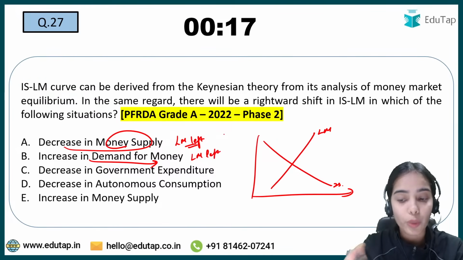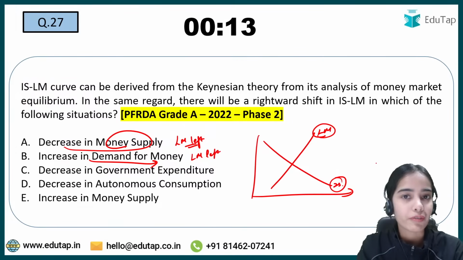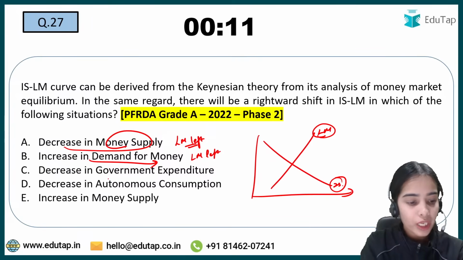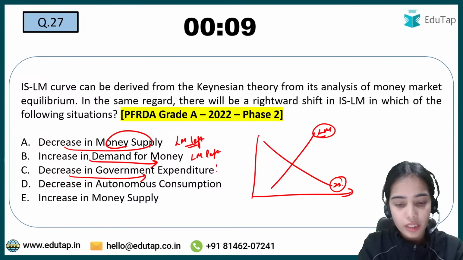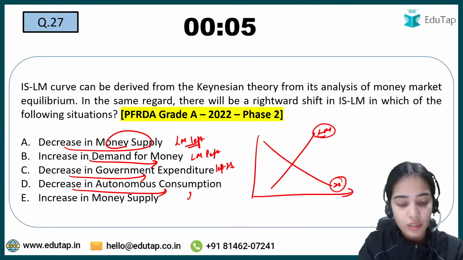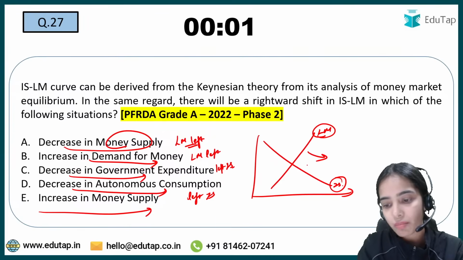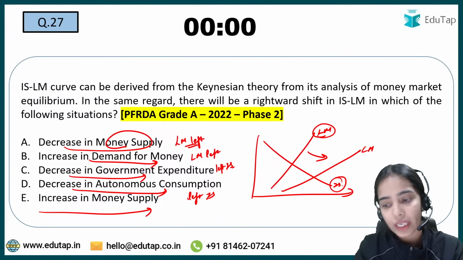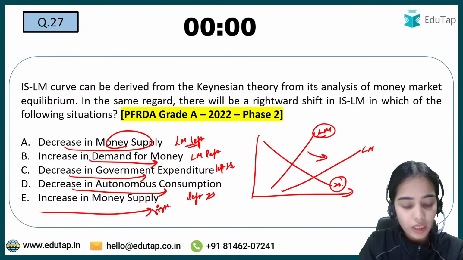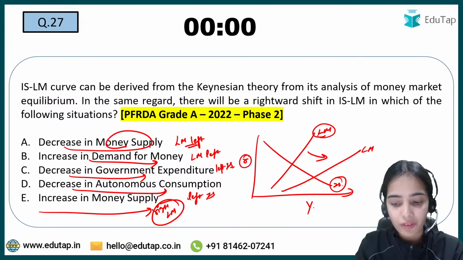So you should know what causes the rightward or leftward shift in LM curve and what causes the rightward and leftward shift in IS curve. Decrease in government expenditure causes leftward shift in IS curve. Decrease in autonomous consumption causes leftward shift in IS curve. Increase in money supply causes rightward shift in LM curve. ISLM both curves show the relationship between rate of interest and level of income.